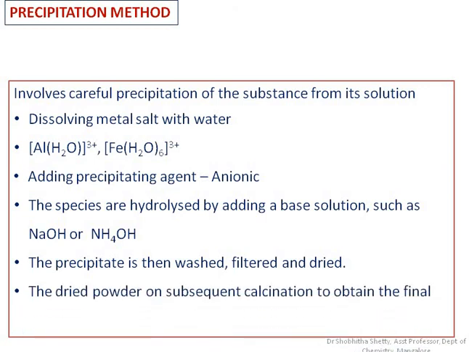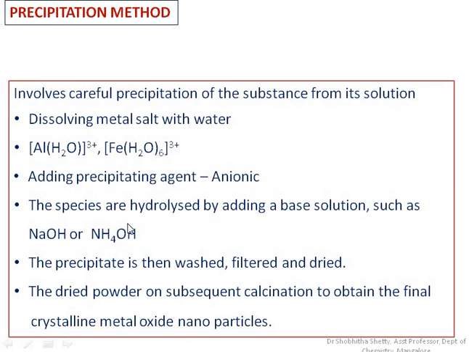So specifically this method is used for the synthesis of metal oxides. It is a very simple method. We take the inorganic metal salt with water, and the cation part of the metal salt exists in its hydroxide form, as you can see here. After that we need to add the precipitating agent, the base, like sodium hydroxide or ammonium hydroxide. As you go on adding it, the hydroxyl ion concentration goes on increasing, and it starts condensation.